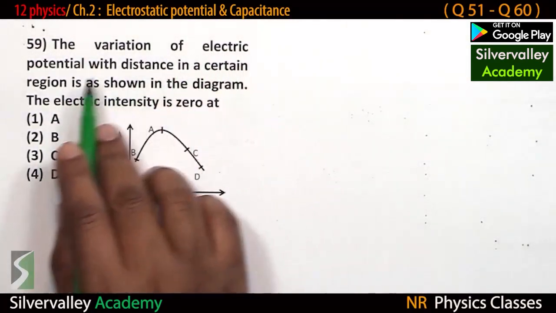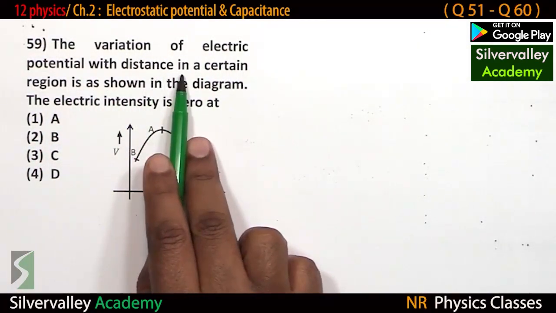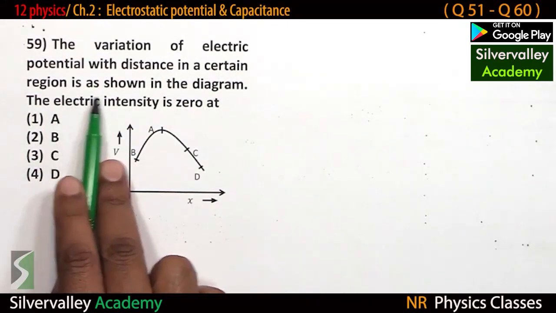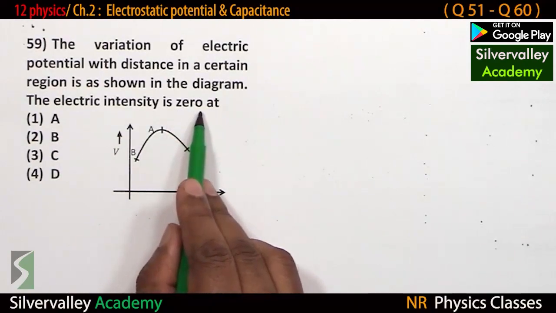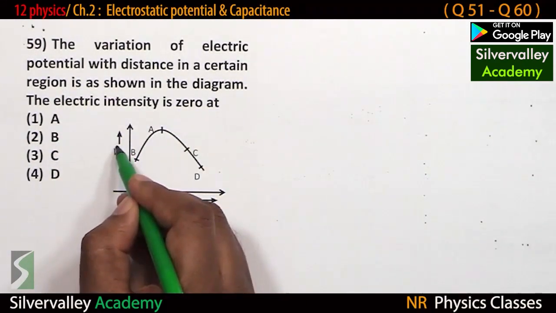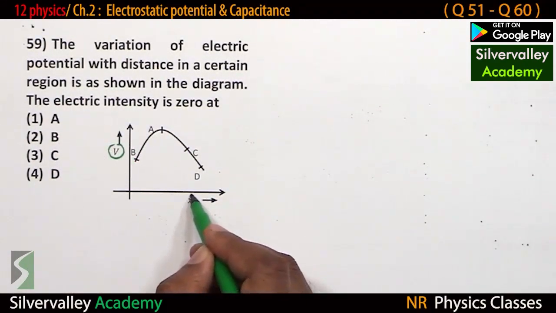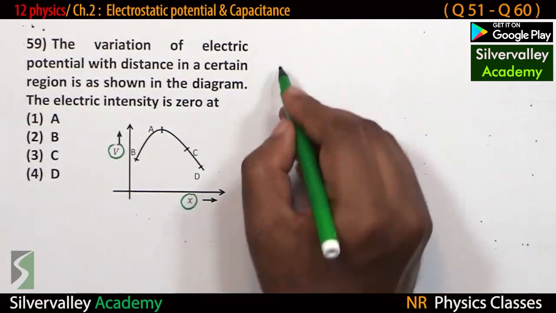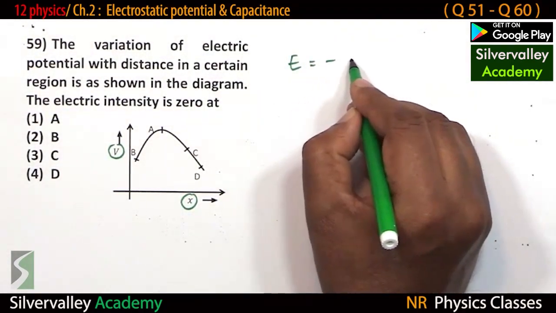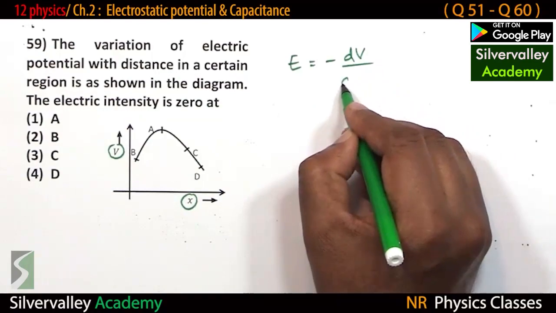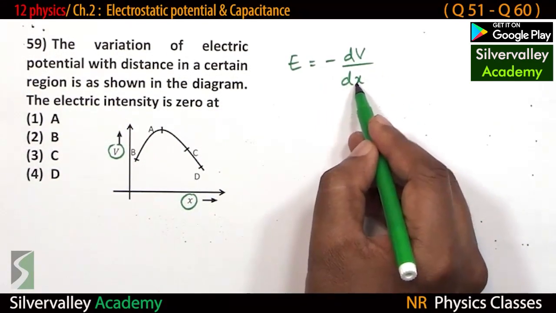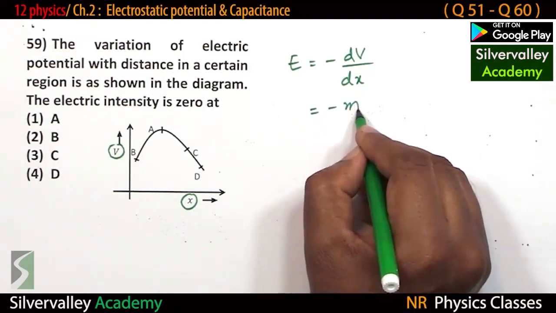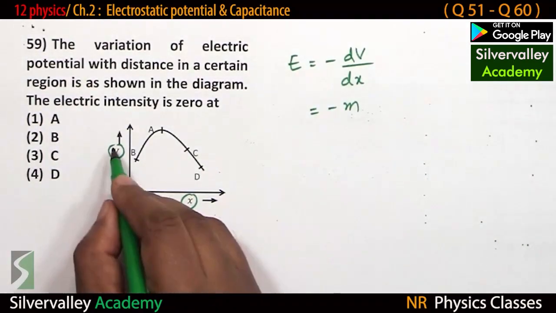The variation of electric potential with distance in a certain region is as shown. The electric intensity is 0 at which point? This is potential versus position, so E equals minus dV by dx. dV by dx is the slope, so minus the slope of this graph.